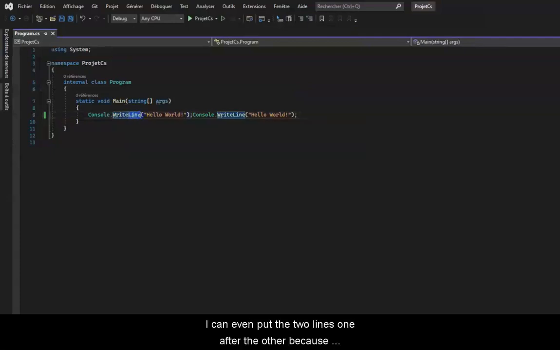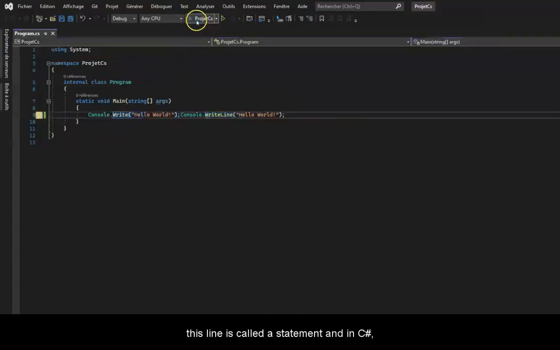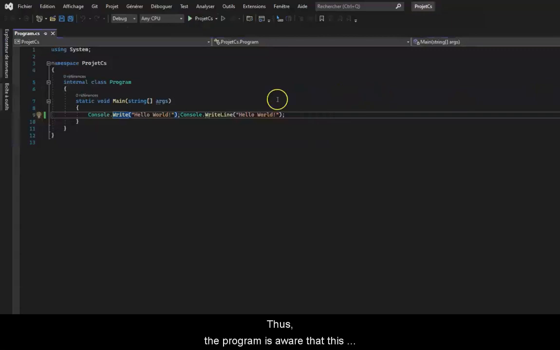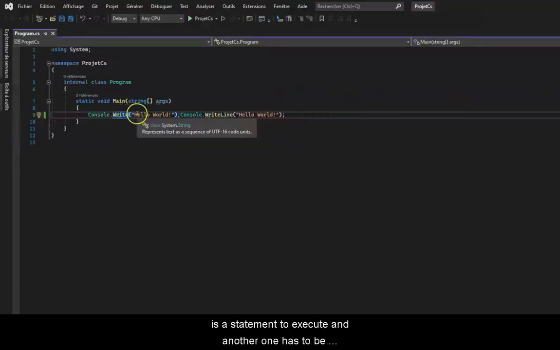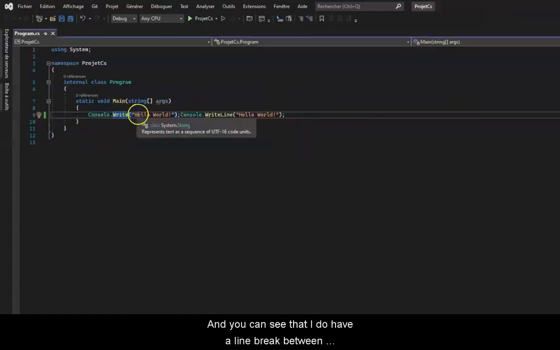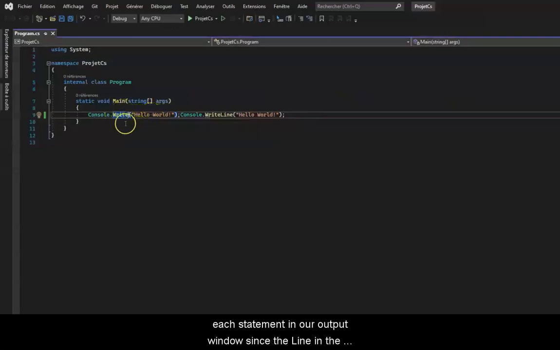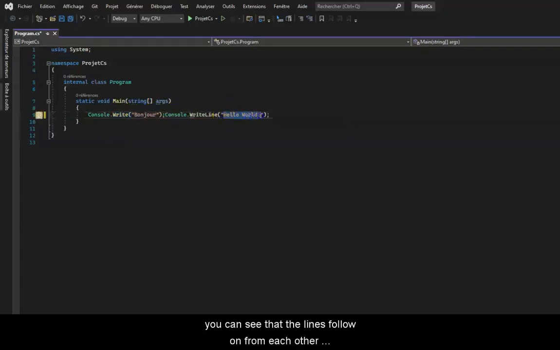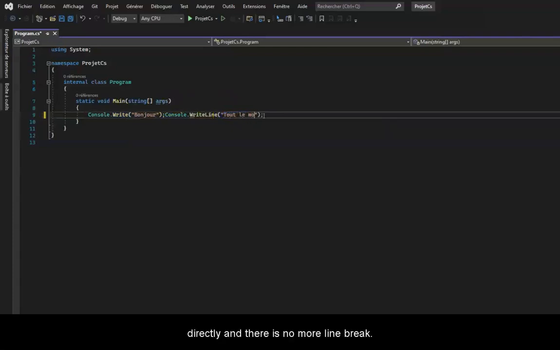I can even put the two lines one after the other because this line is called a statement and in C# there is a semicolon at the end of a statement. Thus, the program is aware that this is a statement to execute and another one has to be executed as well. I'll also get the same thing if I restart the program. And you can see that I do have a line break between each statement in our output window since the Line in the Console.WriteLine function is a line break. So if I remove it and restart the program, you can see that the lines follow on from each other directly and there is no more line break.